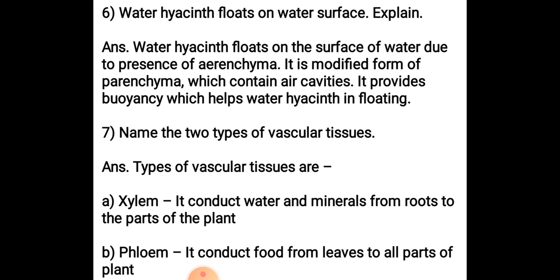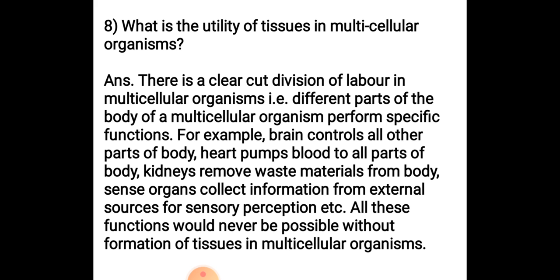Next, name the two types of vascular tissue. So as you all know, there are two types of vascular tissues which are present in plants, that is xylem and phloem. Xylem is responsible for the conduction of water and minerals from roots to the different parts of the plant, and phloem is responsible for the conduction of food from leaves to all the parts of the plant.